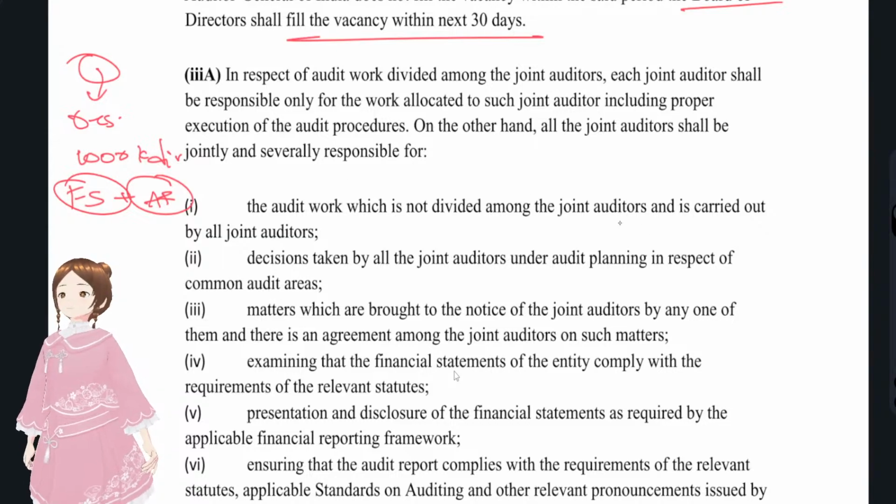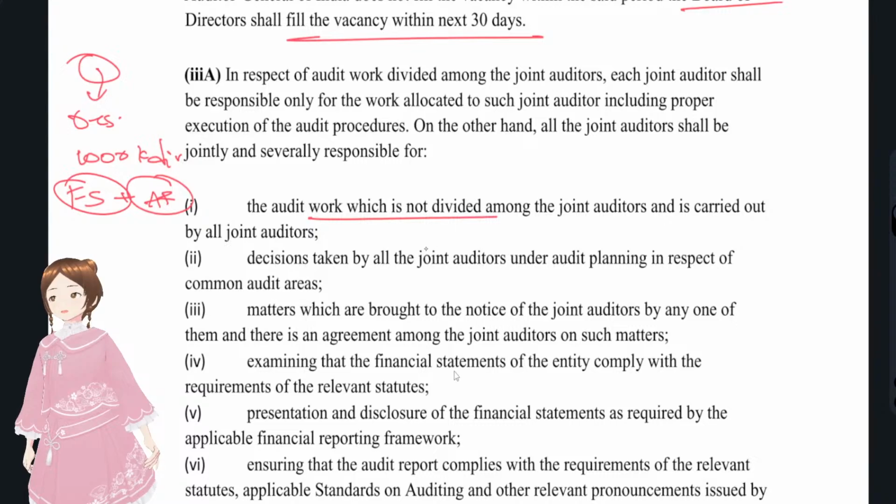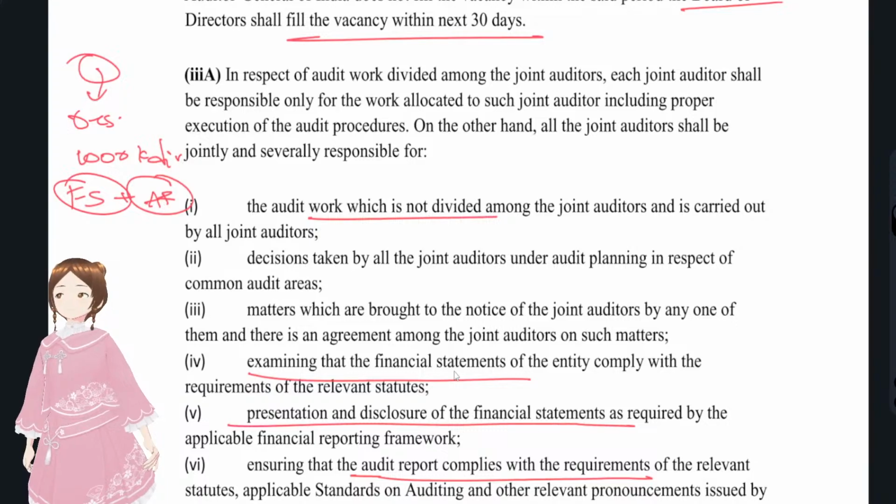We'll see whether these points were there or not. For the work which is not divided, and examining the financial statements and presentation and disclosures of financial statement and audit report, whether it's complying with the requirements or not. And in financial statements, for any matters that were brought to notice by other joint auditors and decisions that were taken by joint auditors, they were jointly and severally responsible for these matters.